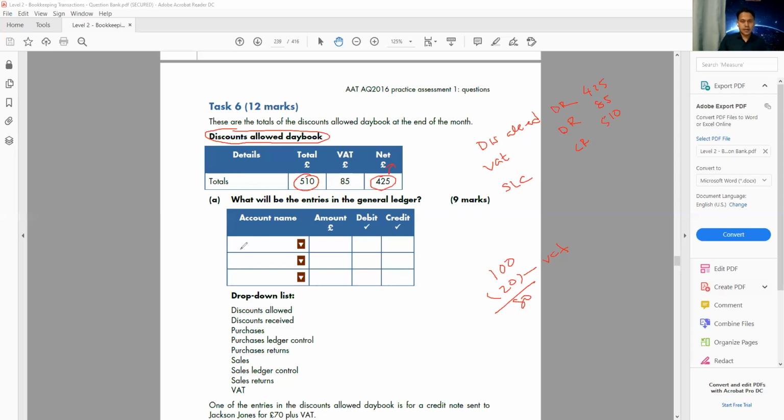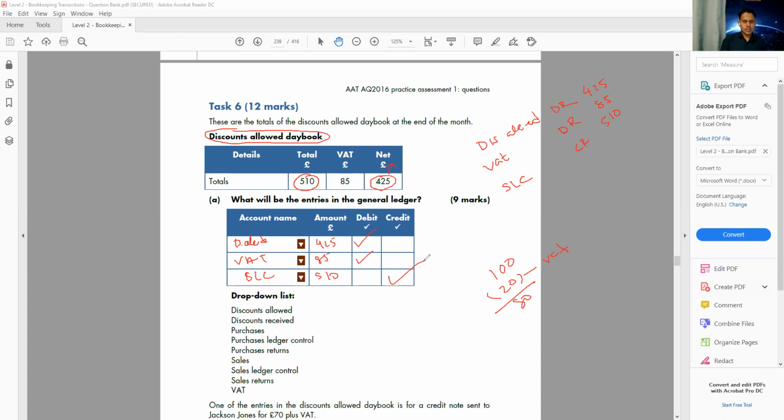So I'm going to write here: discount allowed amount 425, that is debit; VAT 85 debit; sales ledger control 510 credit.